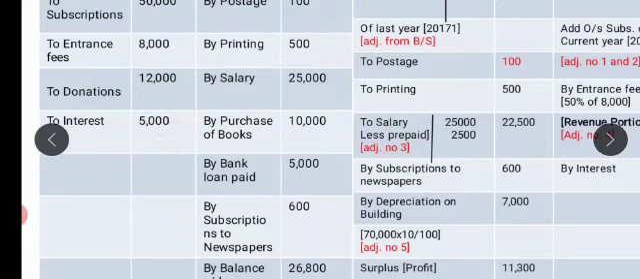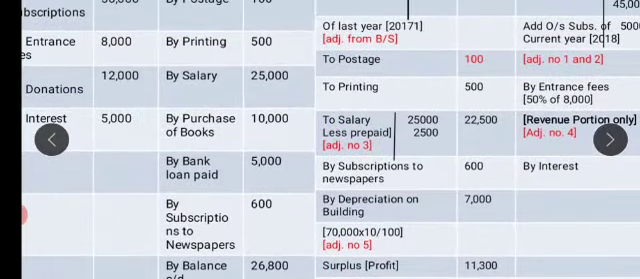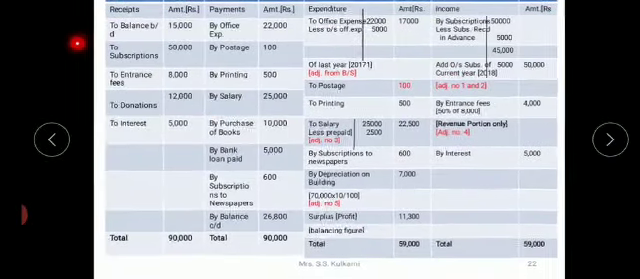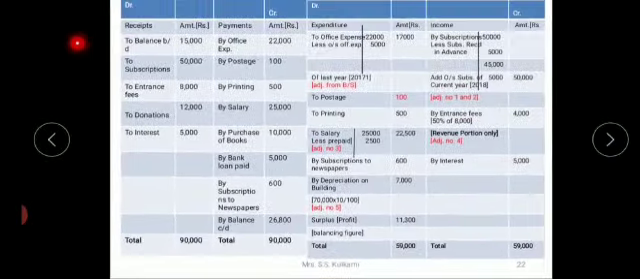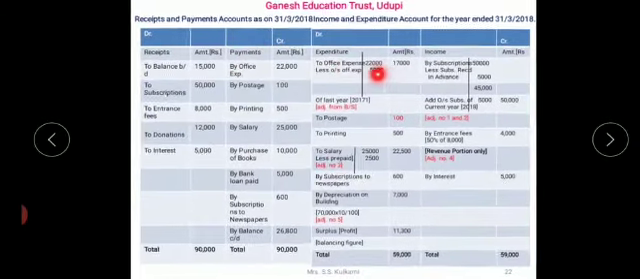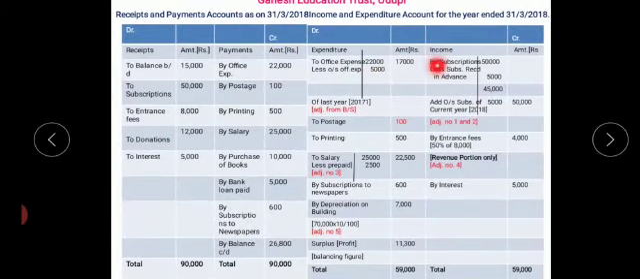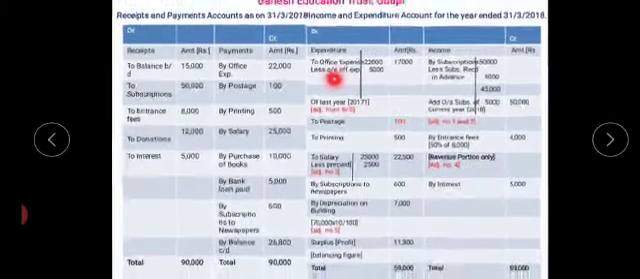Next, interest is 5,000. So on the credit side I'll write interest 5,000. Receipt side is over. Now come to the payment side. So payment side, first I have office expenses. Office expenses amount to 22,000. Now this 22,000 has an adjustment in the balance sheet.